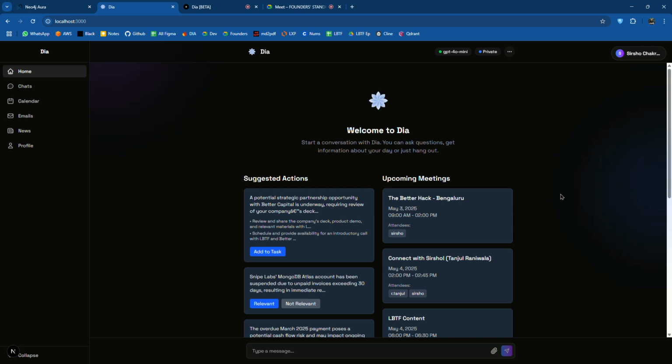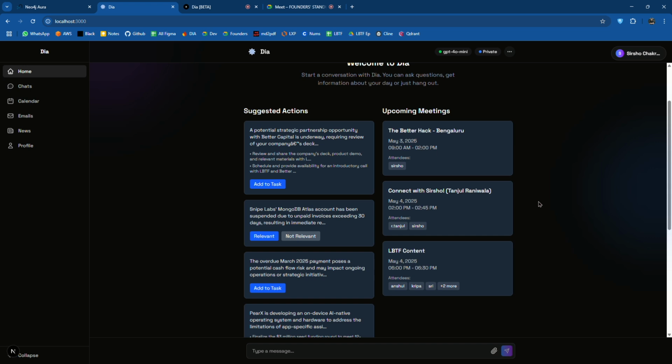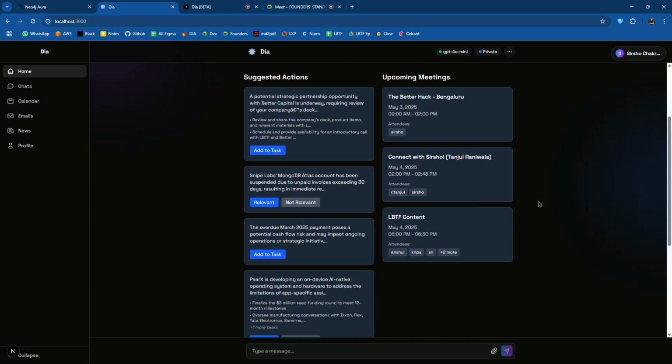There's an email about our MongoDB, right? And Dia is asking what's relevant or not, right? So those kinds of things will help her learn better. You can already see that there are upcoming meetings shown to you, right? And quick snippets of information. This is like a generative UI, right?